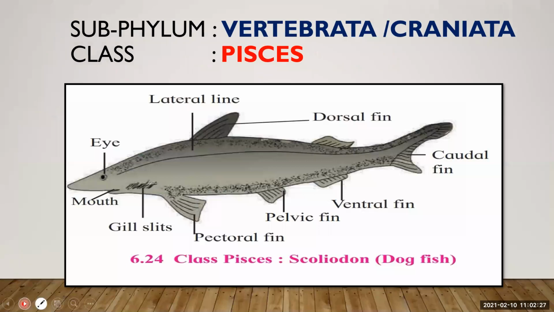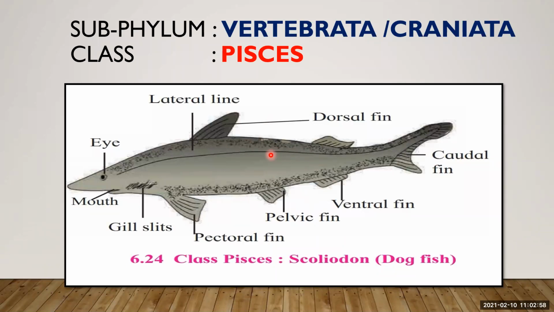By observing this picture, you will come to know that we are talking about the fishes. The class Pisces, generally all fishes are included in the class Pisces. Now, these animals belonging to the class Pisces are commonly called fishes. They exclusively live in the water. Fish always live in the water. These are jawed vertebrates.